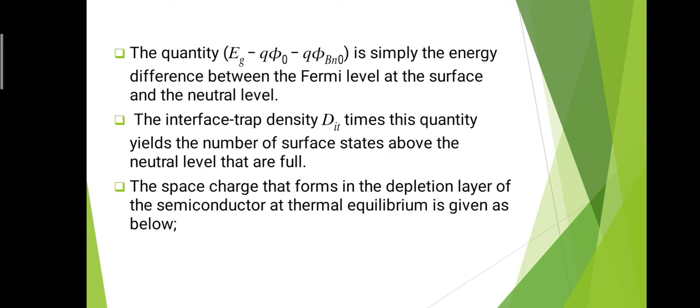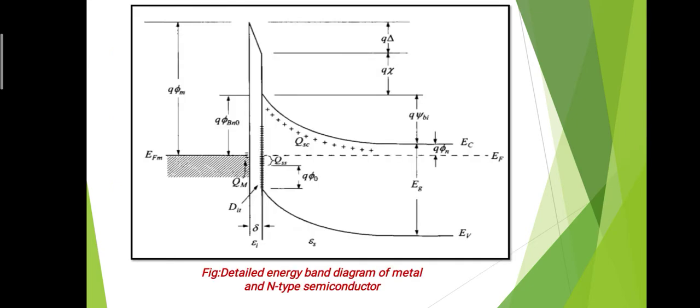The interface trap density, that is DIT, times this quantity yields the number of states above the neutral level that are full. We already mentioned the neutral level, which is shown in the graph, and above the neutral level there is the presence of QSS.